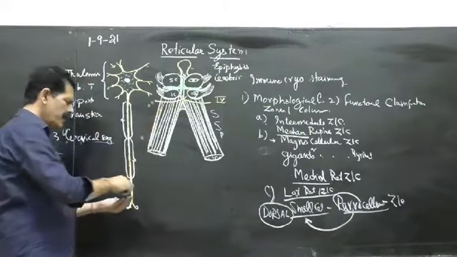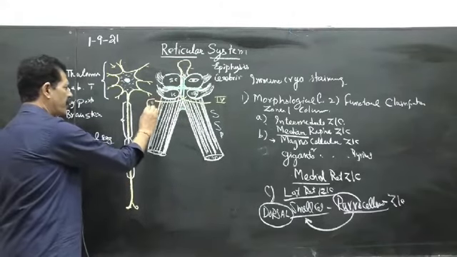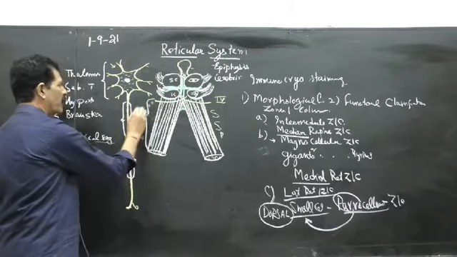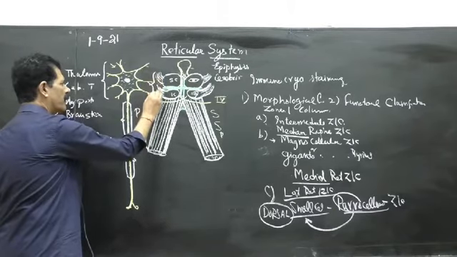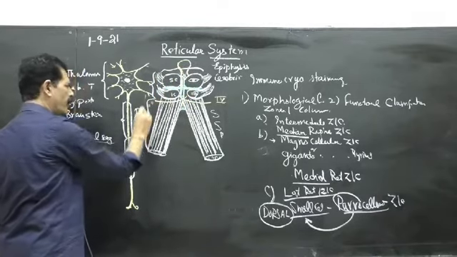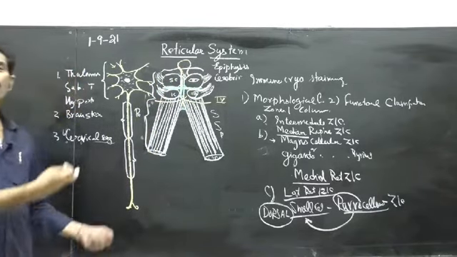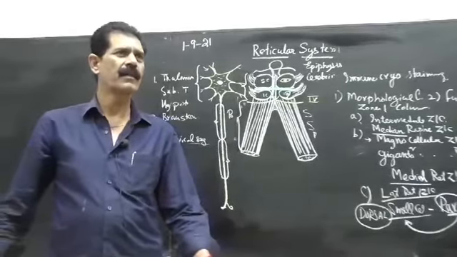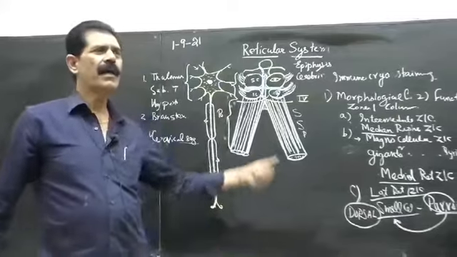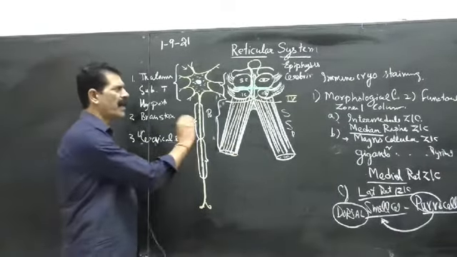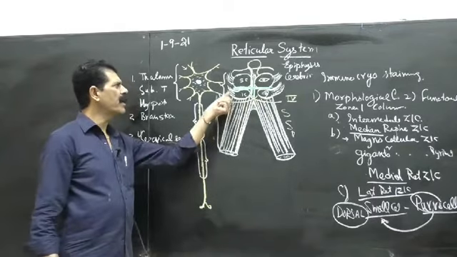So this is the dorsal surface of the pons. The pons starts from here and ends here. So this was the midbrain, 1 inch long and 1 inch broad, and this is the pons. This is how to make the floor of the fourth ventricle, or what is called the dorsal aspect of the brain stem. This diagram comes in many questions, so you have to practice it well. Each and everything you have to make and label.